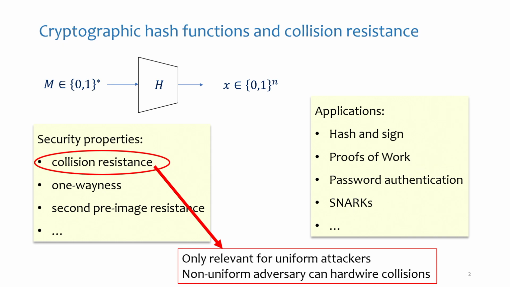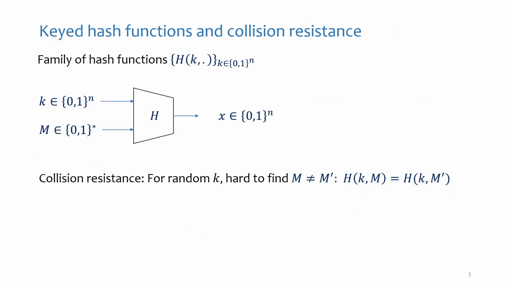But if you read an introductory book in crypto, you know that collision resistance is only defined when you have a family of functions. Otherwise, it's only meaningful for uniform attackers. And we would like to understand the security of cryptographic hash functions against non-uniform attacks. So let's consider a family of hash functions. Now each function in my family accepts two inputs. One is the key, and the other is the input. The key is fixed length, and I'm assuming it's just n bits like the output for simplicity. And once you define the family this way, you can talk about collision resistance.